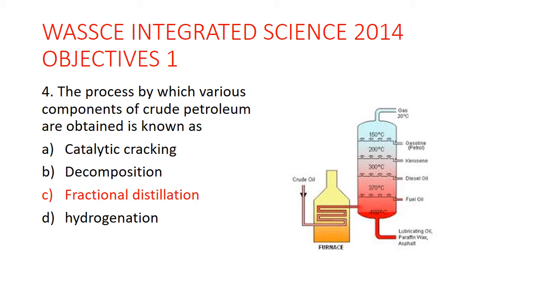Then it goes out. So for instance, the components inside the crude petroleum which have lower boiling points will be the ones to boil first. They will rise up and then be condensed. For example, gasoline, petrol, has a lower boiling point, so it would be the first to boil out of the mixture and then be condensed, followed by the rest, like that.